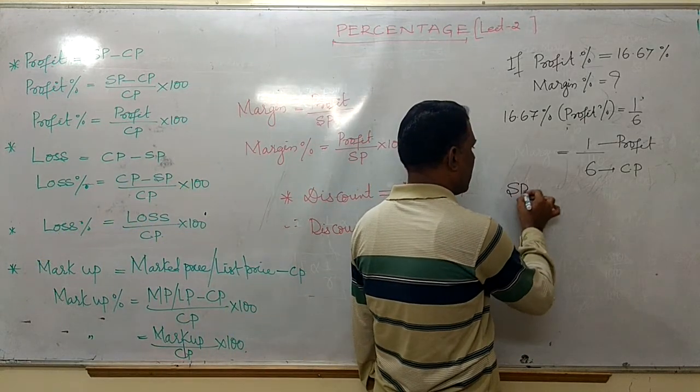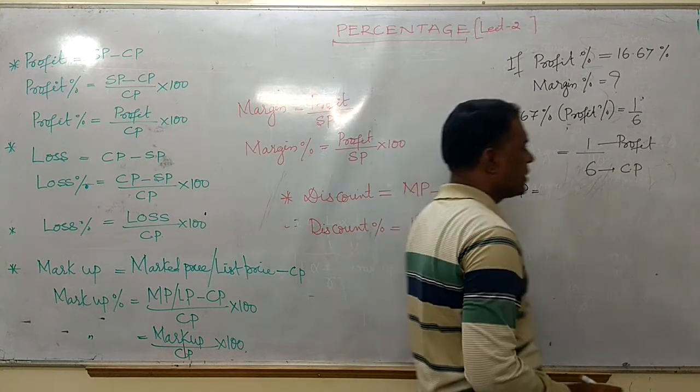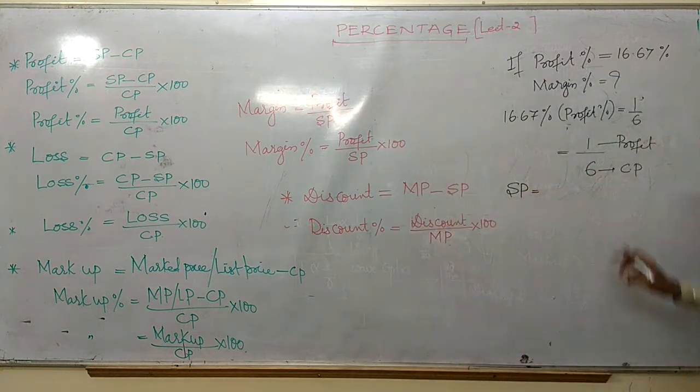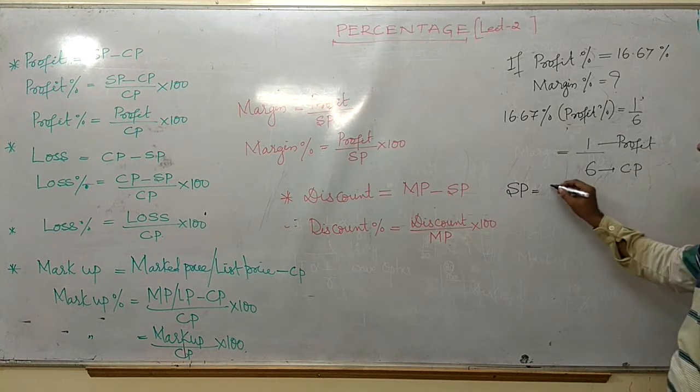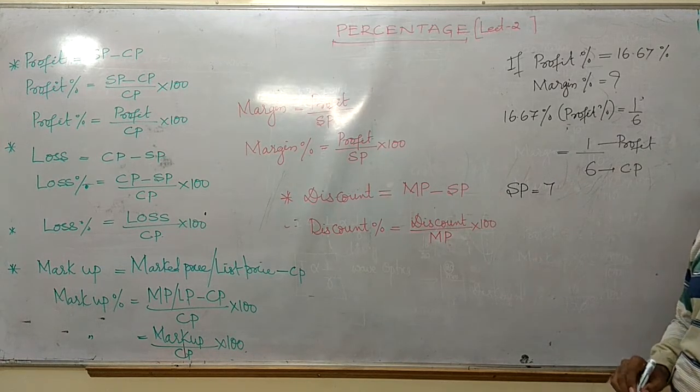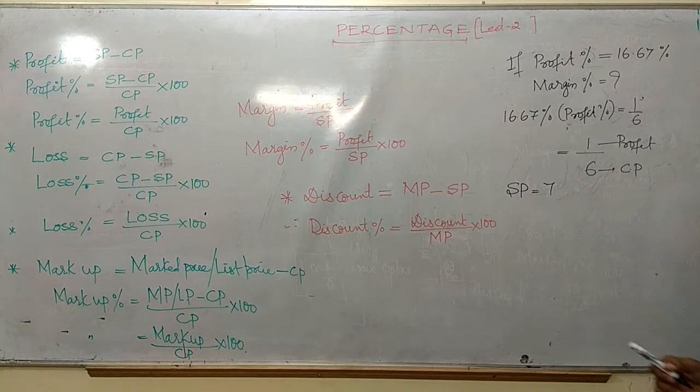You see here, if the cost price is 6 rupees and I got 1 rupee profit, it means the selling price is 7 rupees. 6 plus 1 is 7 rupees. This is nothing but the selling price.